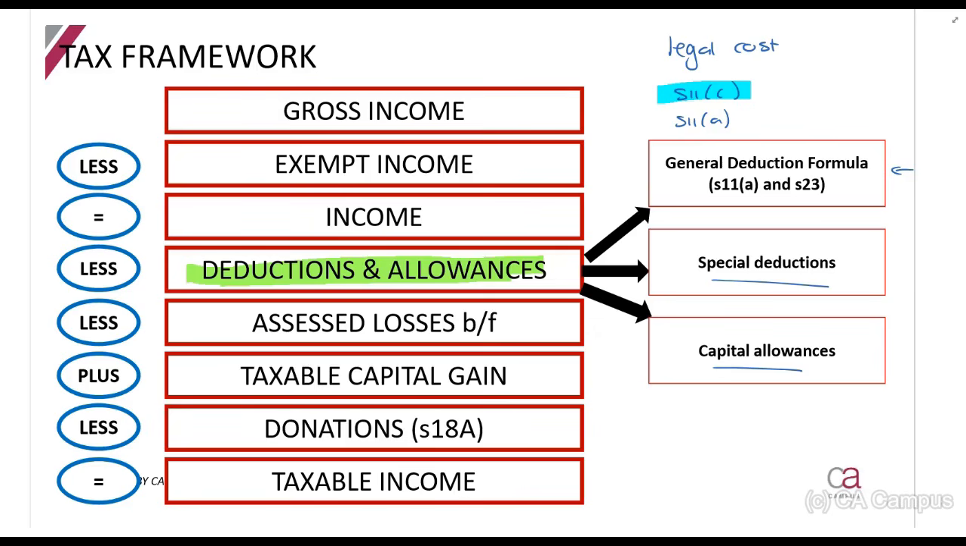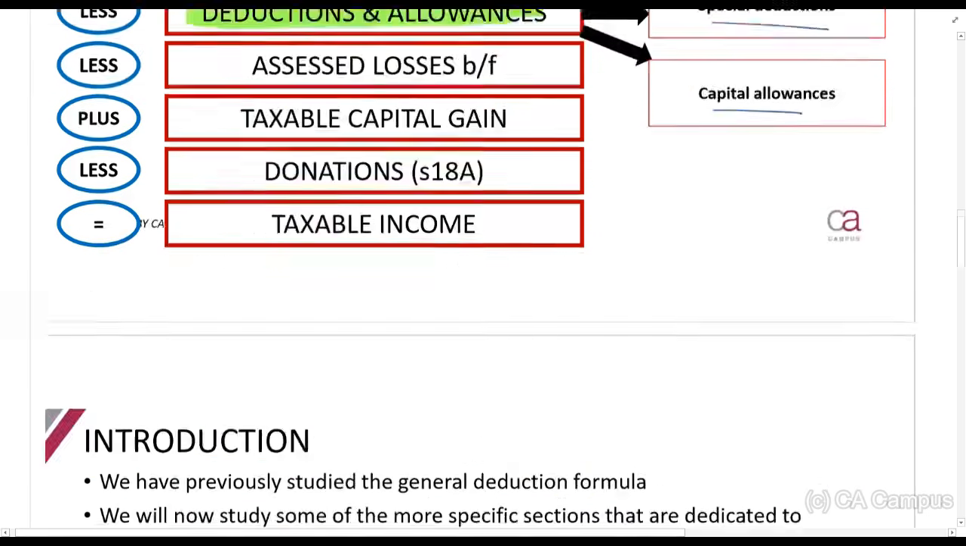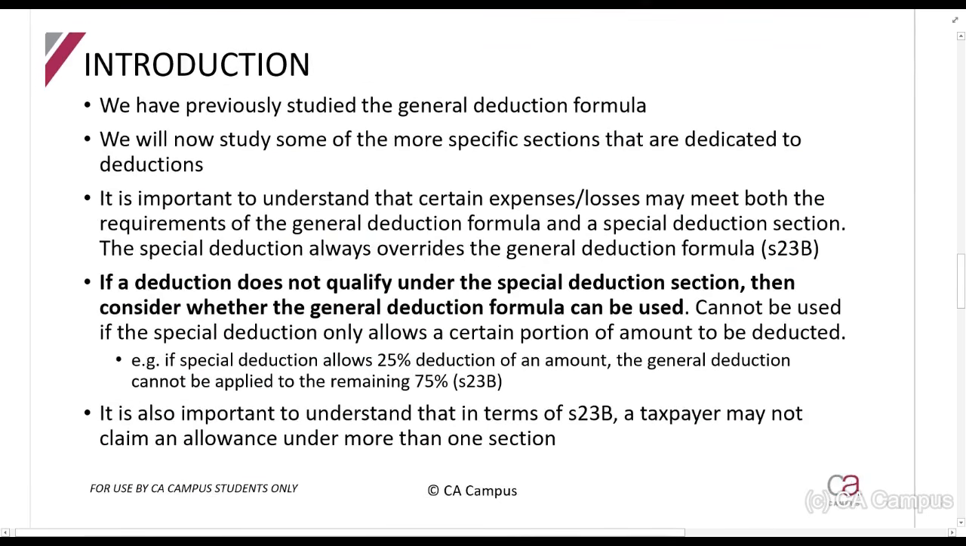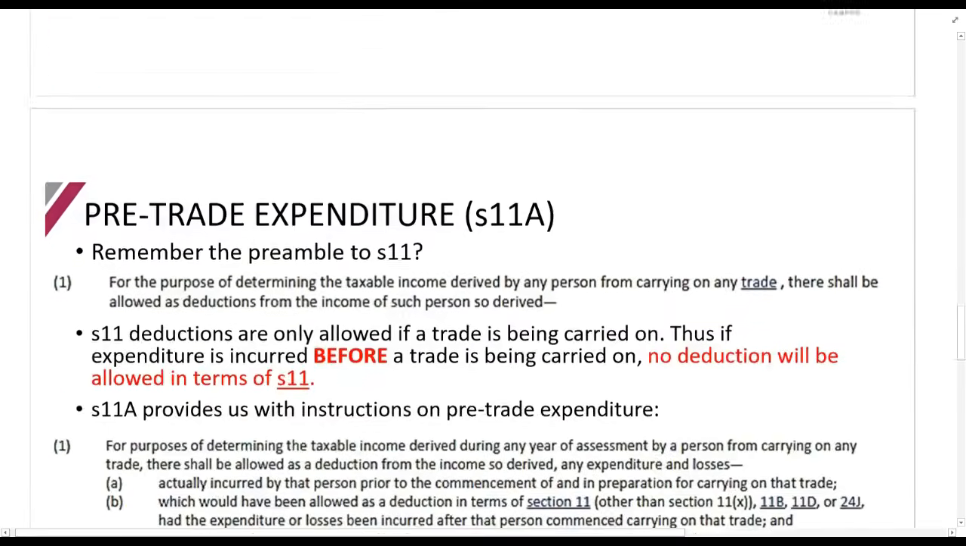Now, that seems like the general deduction formula is considered last, and it is, but remember the majority of transactions actually are deducted under the general deduction formula. It's only some deductions which are special deductions, and that's what we're going to be looking at in this lecture. So, as I've mentioned to you already, please note that the special deduction will always take preference. And please note that you can't get a double deduction under section 23B.